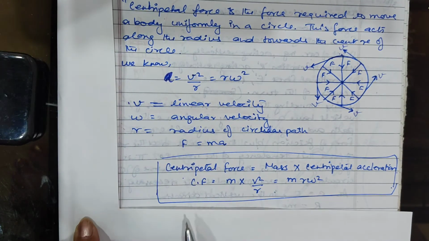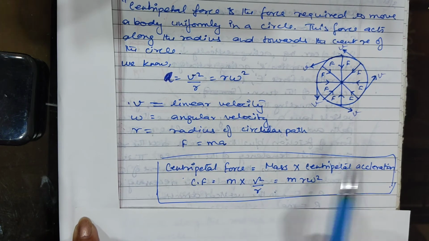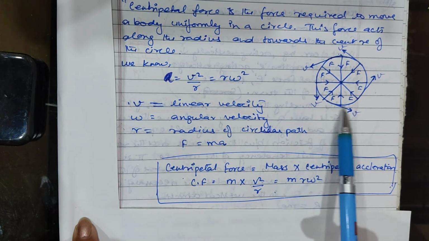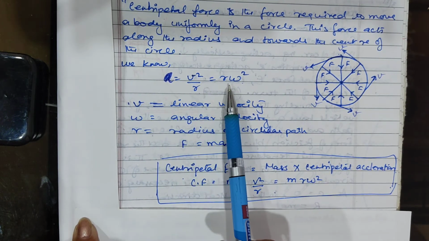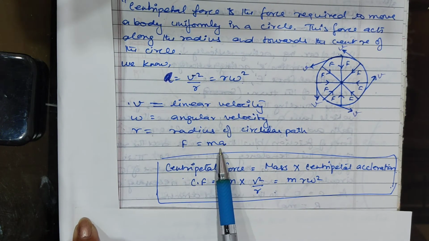Or we can say that centripetal force is equal to mass into centripetal acceleration. This is the centripetal acceleration which is required to rotate the body in a circular motion. So A is equal to v square upon r, or r omega square, and F is equal to ma from the second law.